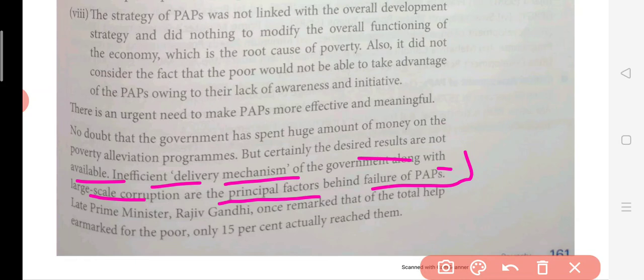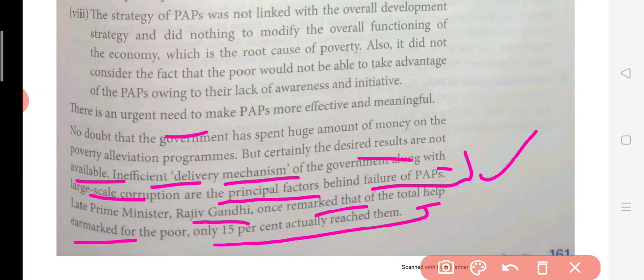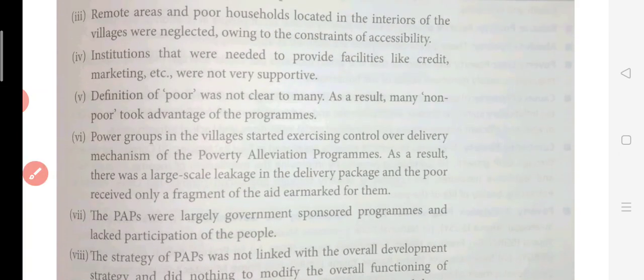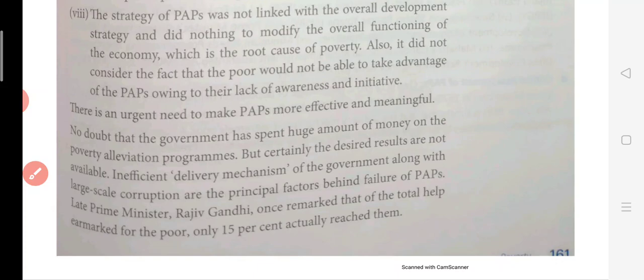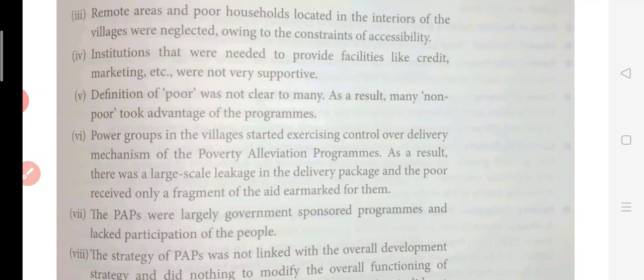Now, late Prime Minister Rajiv Gandhi once remarked that of the total help earmarked for the poor, only 15% actually reached them. जो भी मदद जाती है गरीबों तक, तो राजीव गांधी ने ये बोला कि 15% तक ही वहाँ पहुंच पाती, मीन्स करप्शन इतना ज़्यादा है कि they are not getting the benefit. So these are the words of our late Prime Minister Rajiv Gandhi. So this is all about your chapter